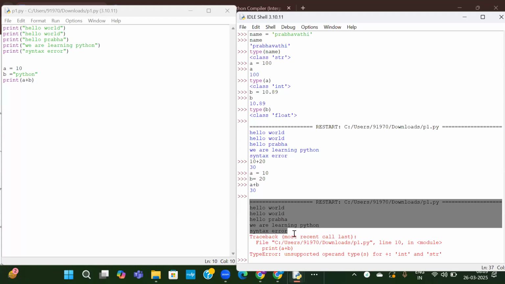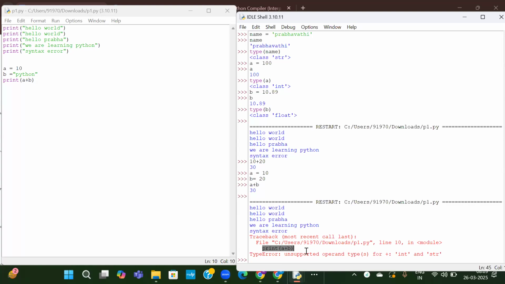So the first 5 lines are executed successfully, and then see, it is showing error at this line, print of a plus b. What is the error? It is a type error: unsupported operand type for integer and string. It is saying I am not able to add an integer and a string value. Even for humans it is not possible. 10 plus Python, how will mathematical operations happen on this? So it won't happen. So there is an error here.